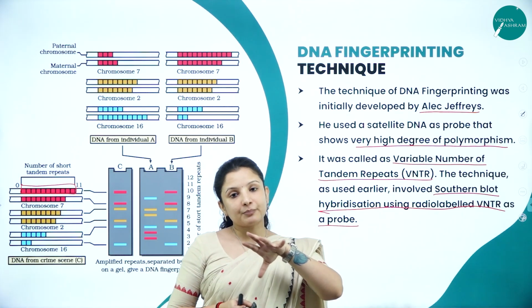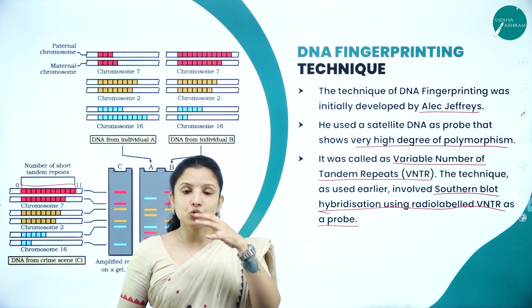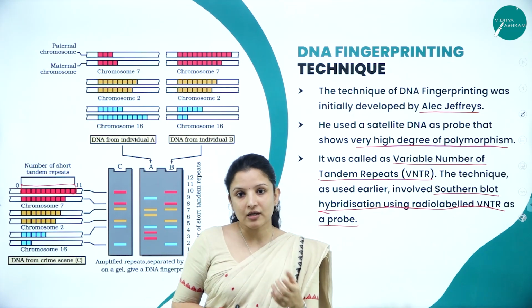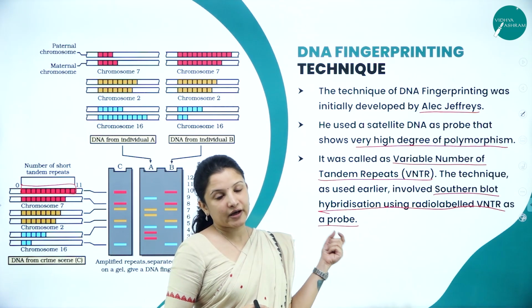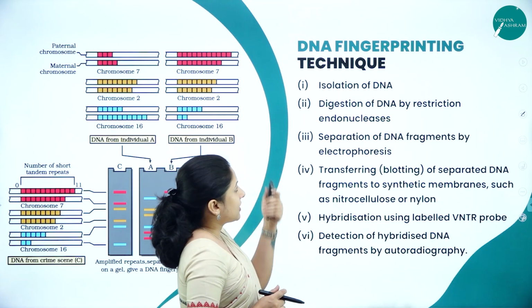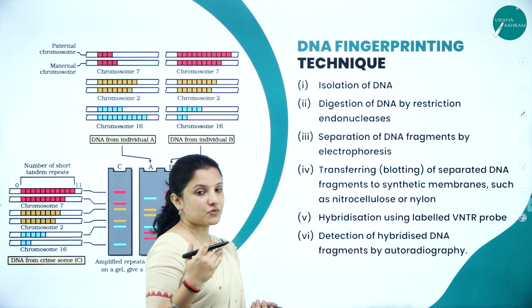It will go and bind to the particular satellite DNA strand, and it will make it fluoresce or emit a certain color, therefore helping us to identify that particular strand. So that is how it is done. There are different steps involved in the DNA fingerprinting technique. What are those? We shall look into.